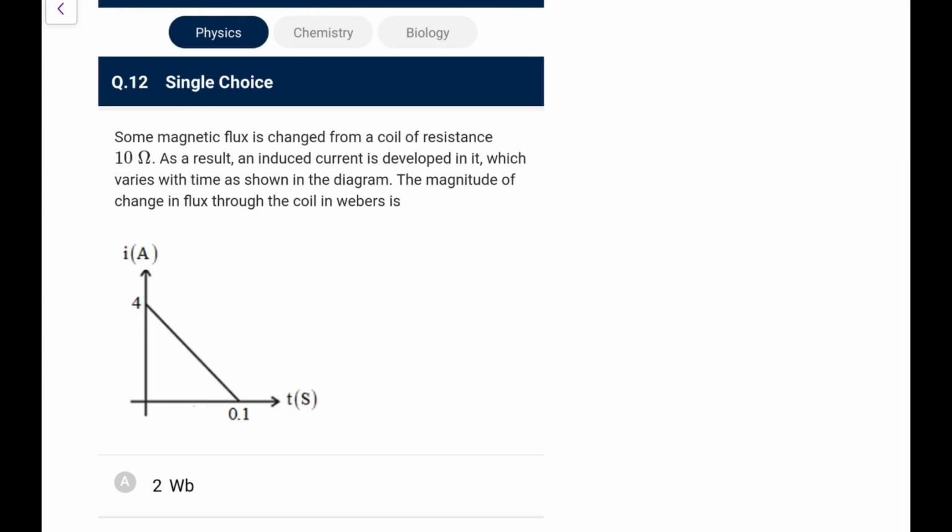Now some magnetic flux is changed through a coil of resistance 10 ohm. As a result, an induced current is developed, which varies with time as shown in the figure. The magnitude of change in flux. So I can directly make it out. The area under this i-t curve is delta Q, and the charge transferred is equal to N delta phi by R, magnitude wise. So you have to just check the magnitude. Ideally it has a negative sign.